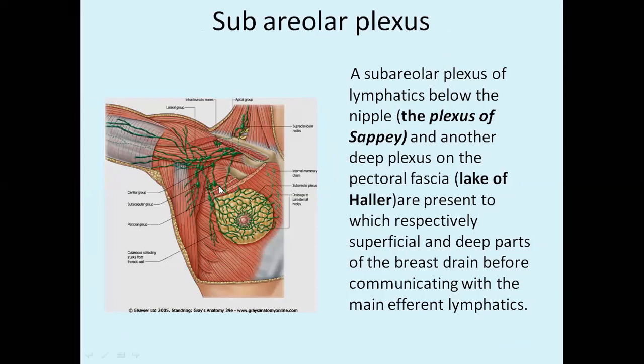Now see here, this is the nipple region and this is the areola region. Surrounding the areola, just below the skin of the areola, you find a lymphatic network forming a circle, which is called the subareolar plexus of lymphatics, also the plexus of Sappey, below the nipple. Correspondingly, in the deeper plane, we have one deeper plexus on the pectoral fascia, which is called the lake of Haller. That means they represent the superficial and the deep parts of the lymphatic drainage of the mammary gland.